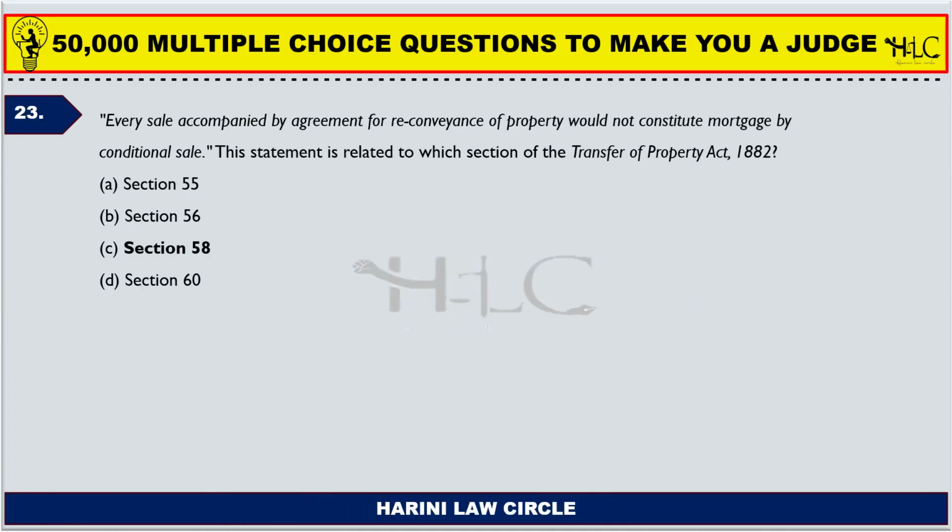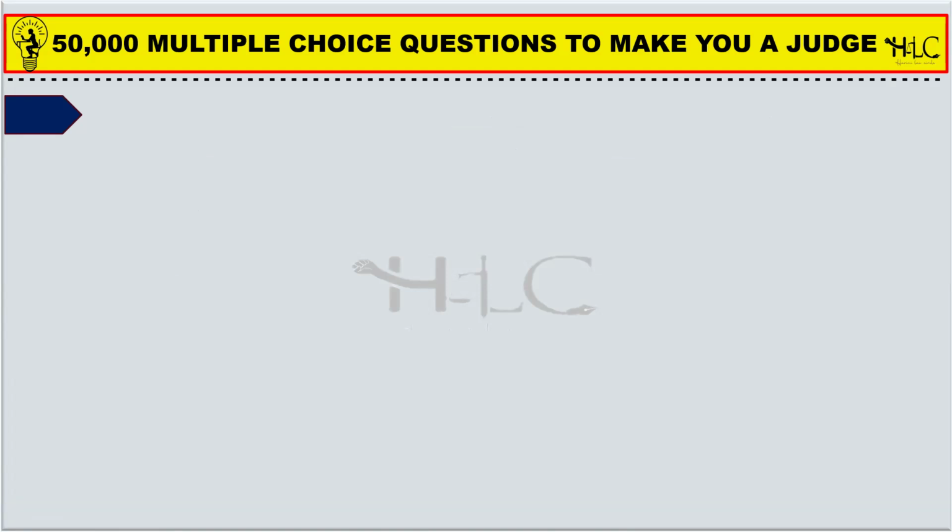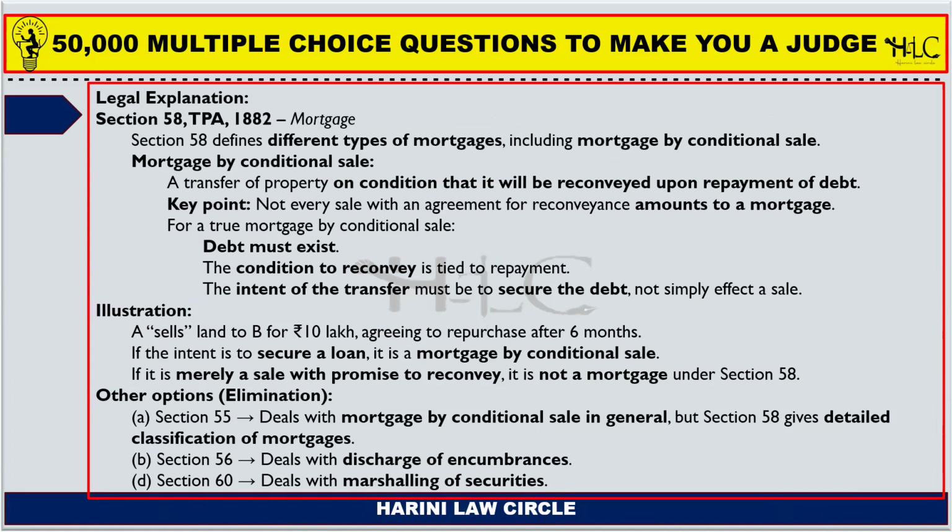Next question. Every sale accompanied by agreement for reconveyance of property would not constitute mortgage by conditional sale. So section 58 is also a common question that arises, and we have already dealt with this section in our previous parts in detail. Now 58 is also covered. So mortgage by conditional sale. This is with respect to the mortgagee's right to foreclosure, which is also included as part of section 58. The mortgagee has the right of foreclosure and the mortgagor has the right of redemption.